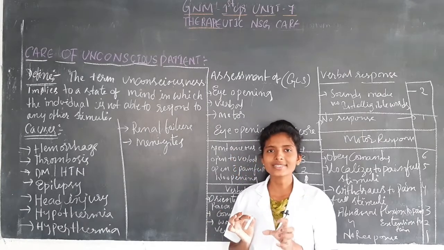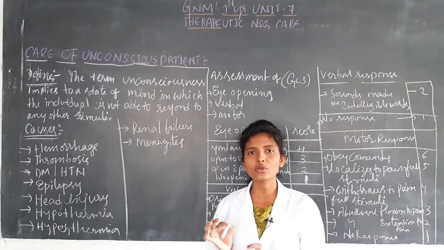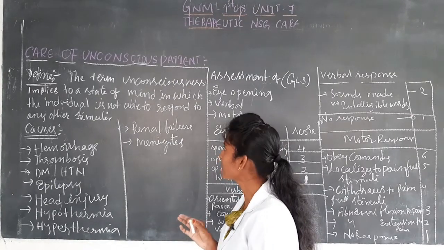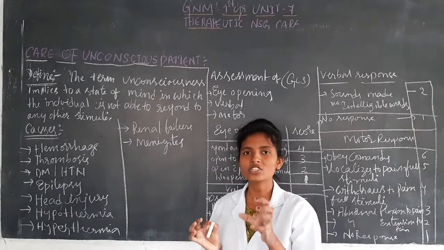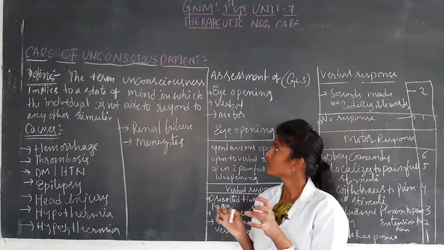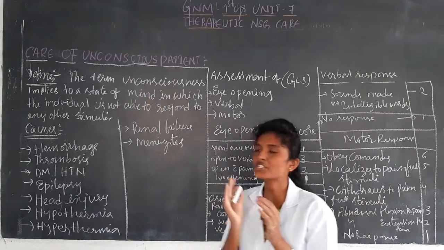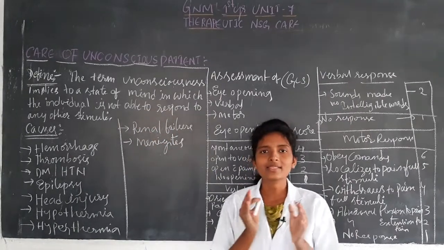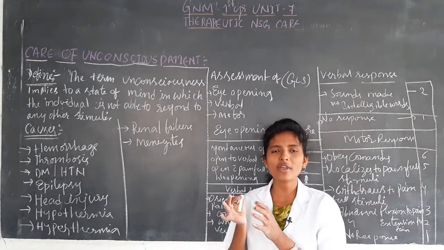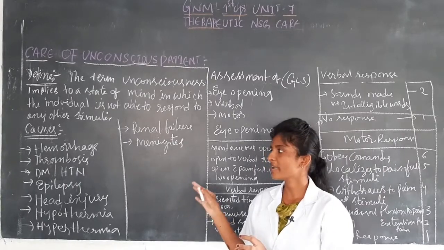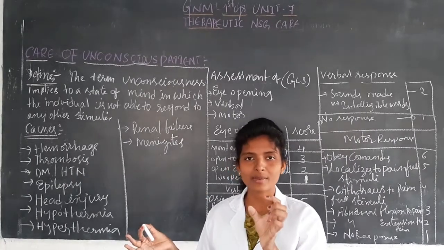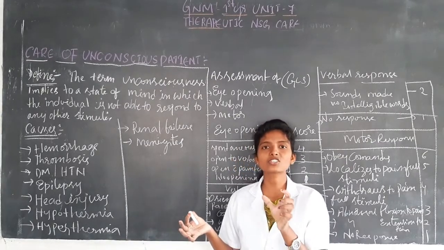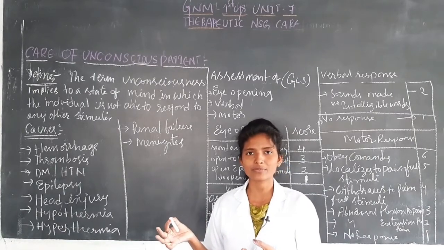Unconsciousness means the patient cannot respond to any stimuli. So it is a state of mind in which the individual does not respond to any stimuli. That is the definition of unconsciousness. When the patient has thrombosis, with formation of blood clots in the brain, there is a chance of the patient becoming unconscious.